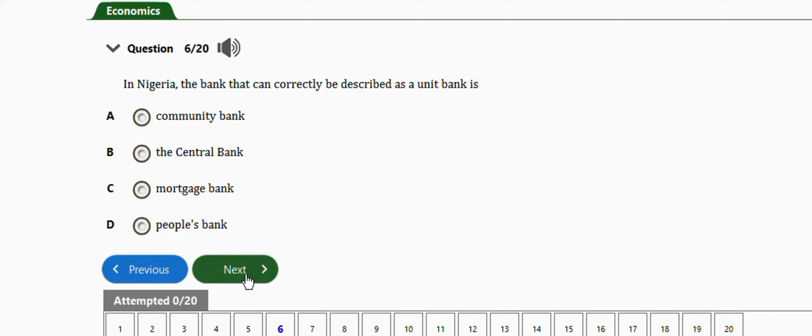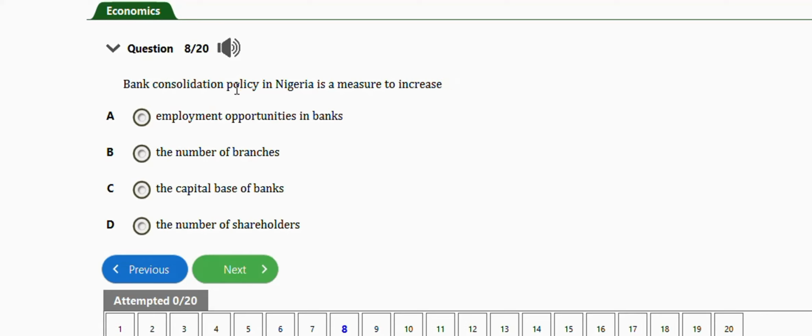Okay, next question, it says bank consolidation policy in Nigeria is a measure to increase, we have option A, employment opportunities in the banks, the number of branches, the capital base of banks, number of shareholders. So guys, the right answer to this question is that bank consolidation policy in Nigeria is a measure to increase the capital base of banks.